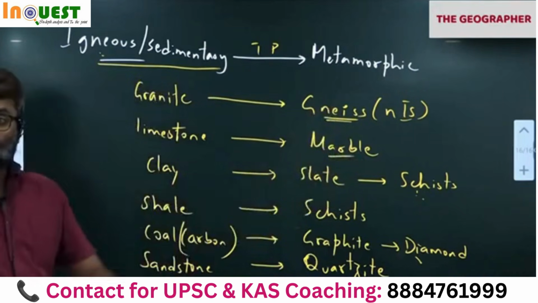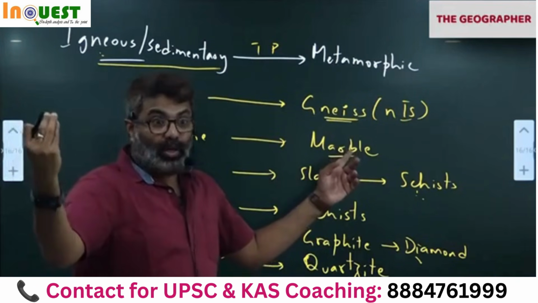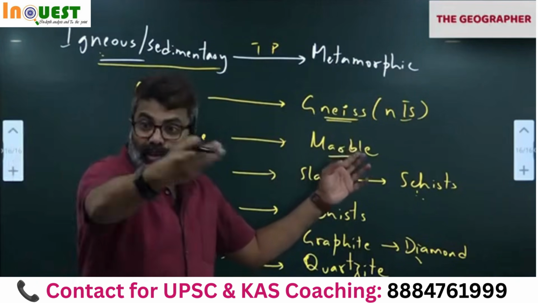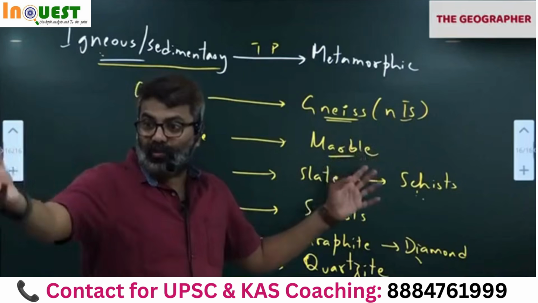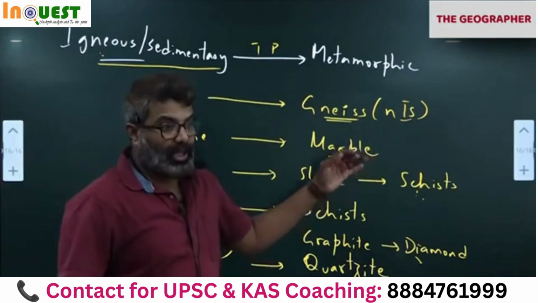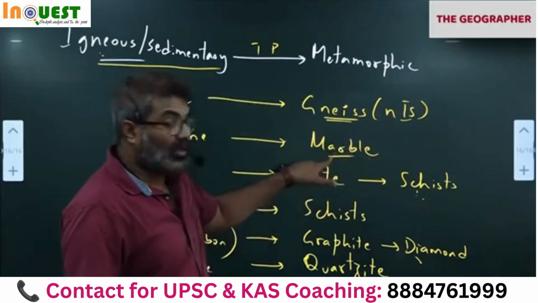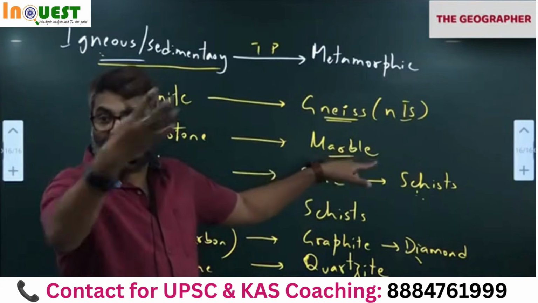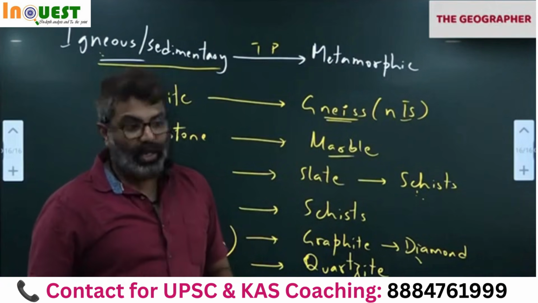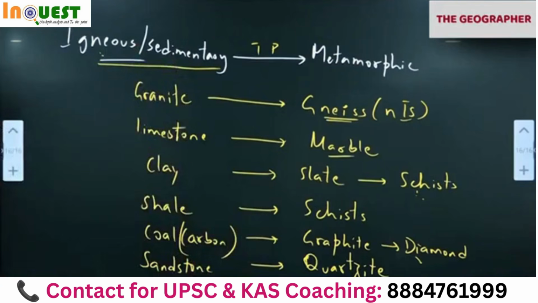Taj Mahal's color was becoming darker because of smog. Smog around Agra, Delhi region. So many industries were shut down around Agra, because the industries were releasing a lot of sulfur dioxide and nitric oxide. That was reacting with water and becoming sulfuric acid, nitric acid. That was affecting the marble of the Taj Mahal. So as a result, they shut down the industries. Okay. So remember this. So all these are very important rocks.